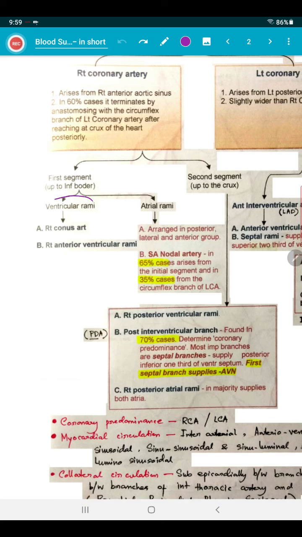First segment: ventricular rami, atrial rami. Ventricular rami subdivision: right conus artery, sometimes known as the third coronary artery if it originates separately from the main trunk. Then right anterior ventricular rami. Then atrial rami. You may write 3 to 4 branches, of which the right marginal is the largest. You can write that.